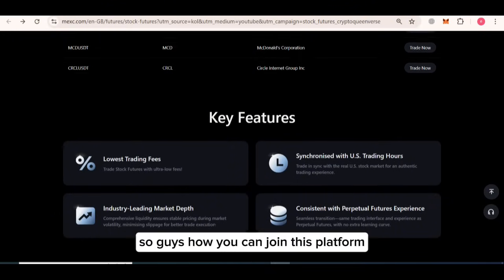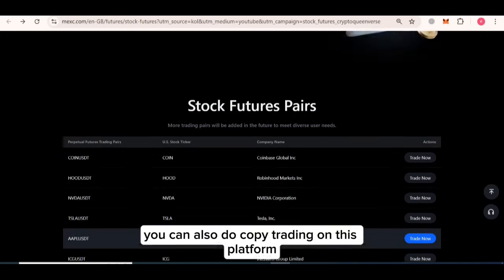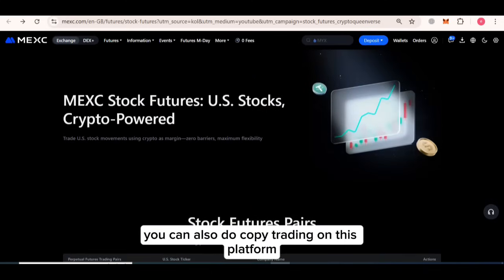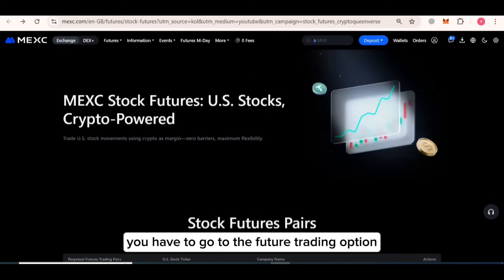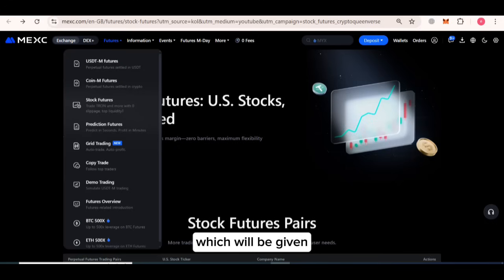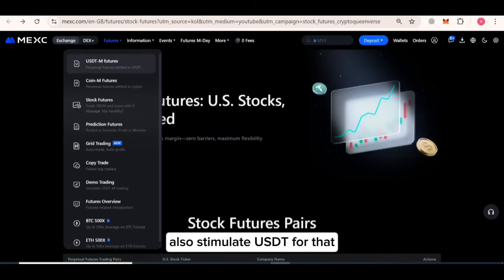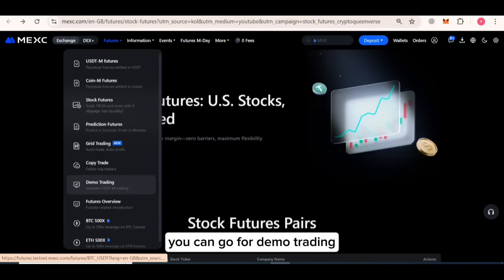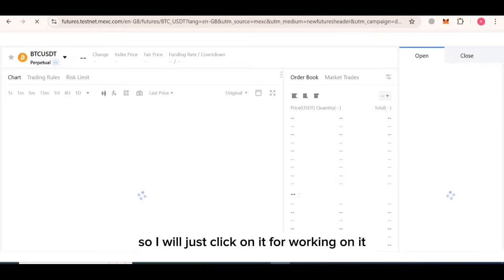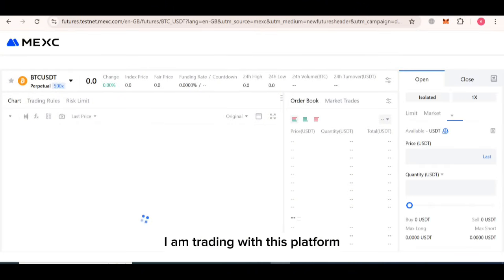So guys, how can you join this platform? You can also do copy trading on this platform. You have to go to the futures trading option, which is given here. There is the option for demo trading, and you can also find simulated USDT here. For that you can go for demo trading, so I will just click on it. To work on it, you need to make your account.